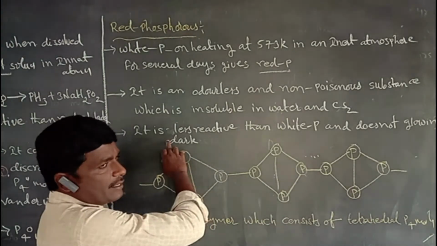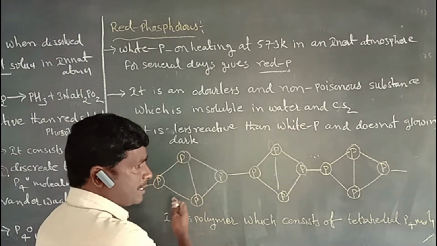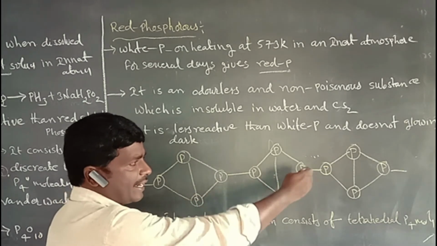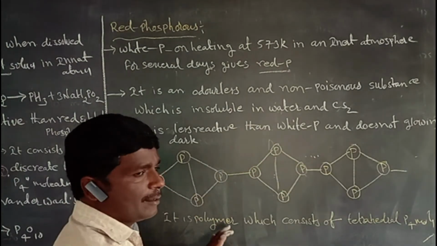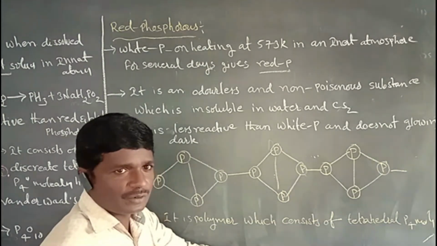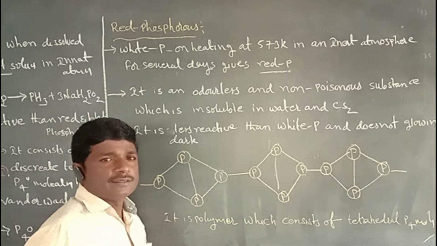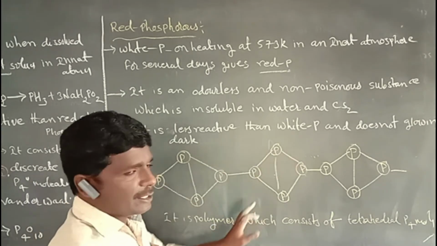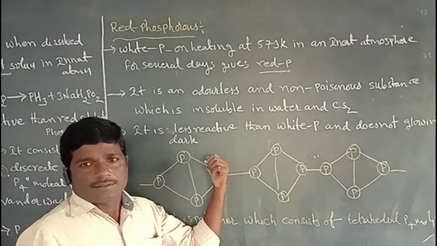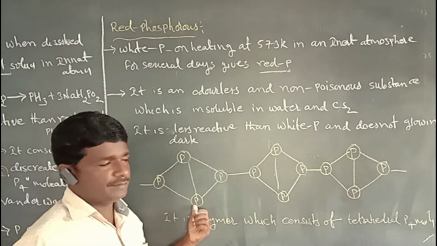So red phosphorus is less reactive than white phosphorus. Each phosphorus atom bonds with another phosphorus atom to form a long chain system and polymeric units made of tetrahedral P4 molecules, which is why it is less reactive than white phosphorus. That is the difference between white phosphorus and red phosphorus.